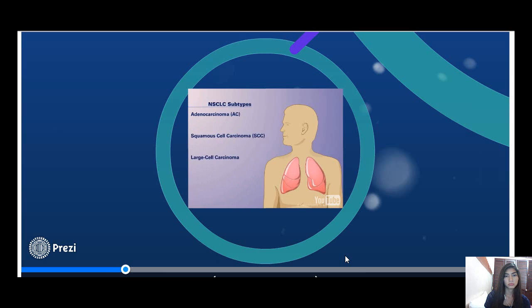The different types of NSCLC develop in different locations of the lungs. Adenocarcinomas develop in the peripheral portions of the lungs in alveolar type 2 cells. Squamous cell carcinomas develop near the center of the lungs in mucociliary epithelial cells, and large cell carcinomas may occur in either location with squamous and glandular features.